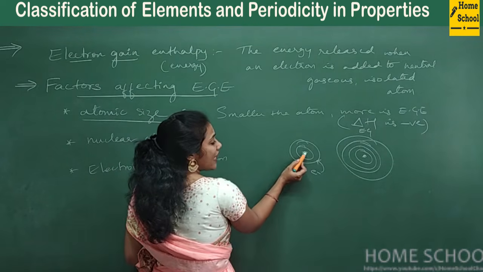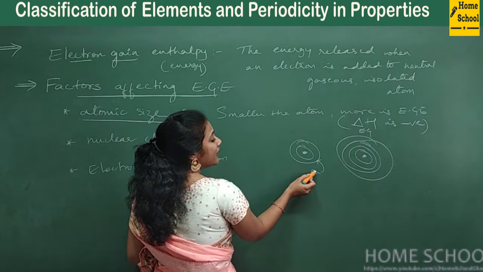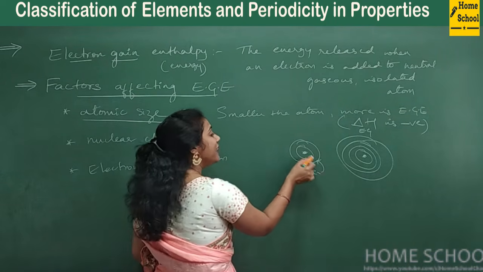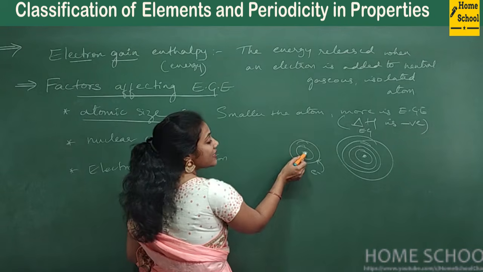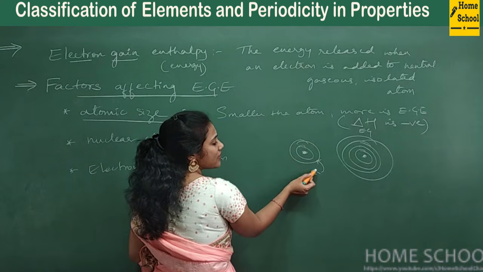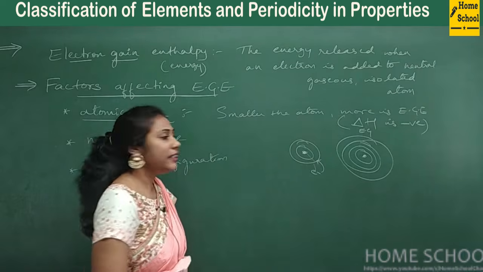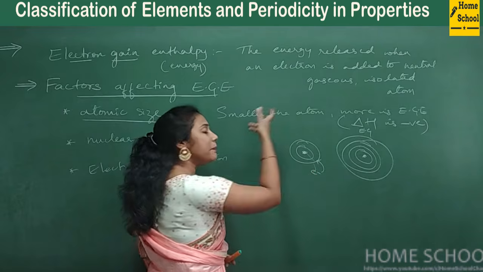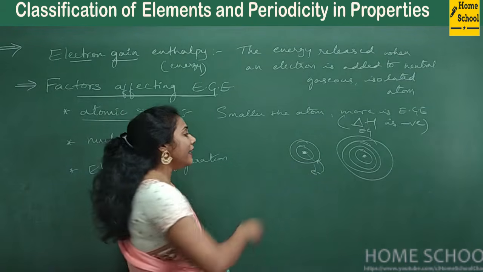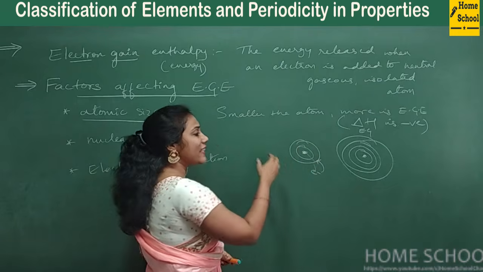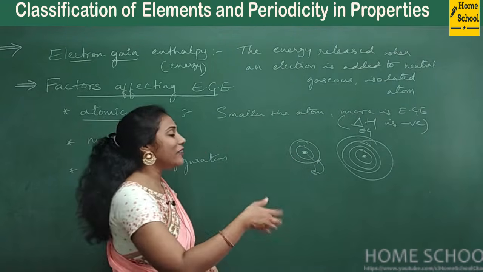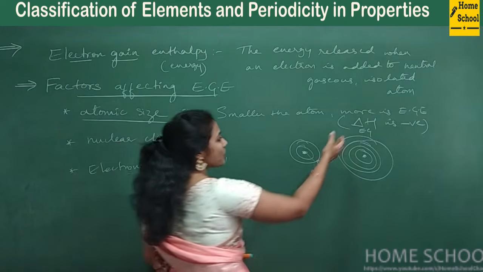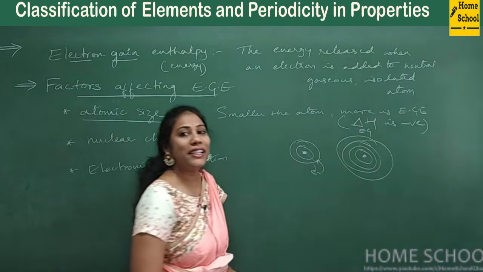Say if the size of the atom is small, the outsider electron you are adding goes to a lower shell. And this outsider electron nicely gets attraction from the nucleus because it is very near to the nucleus, right? So the nucleus, along with its own electrons, will try to accept the outsider electron. If this atom needs this electron, it feels more happy, so more energy can be released. More energy released in the sense what? More and more negative value you will get.